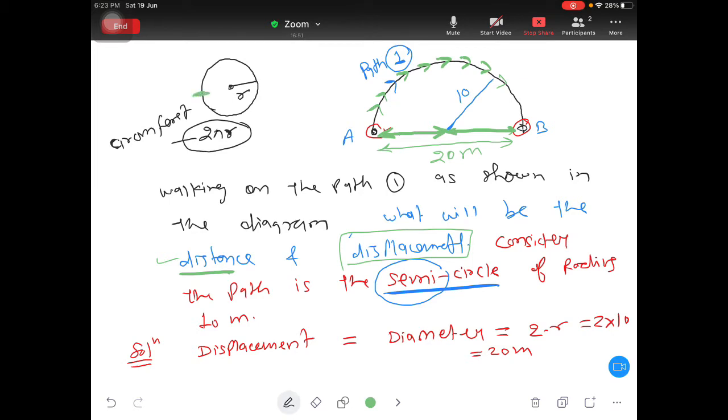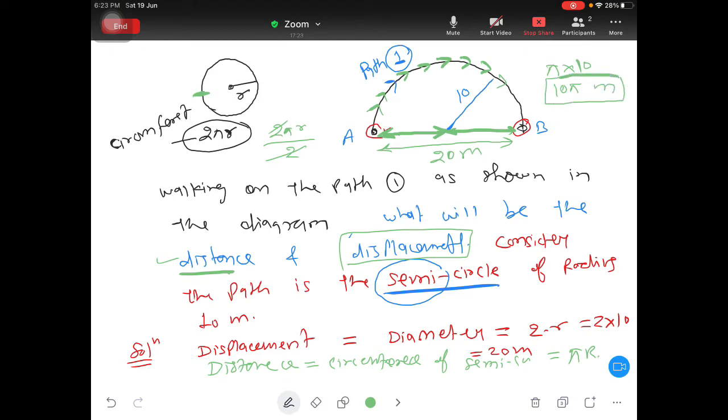Now half of that is 2 pi r by 2, because we are traveling only half. So this 2 and this 2 get cancelled, so pi r. Distance is nothing but the circumference of the semicircle, that is pi into r, and r is 10. So pi into 10, so 10 pi meter.